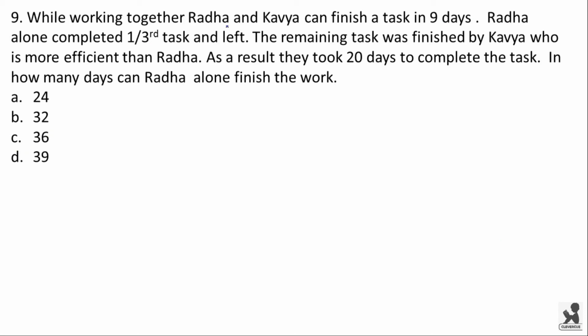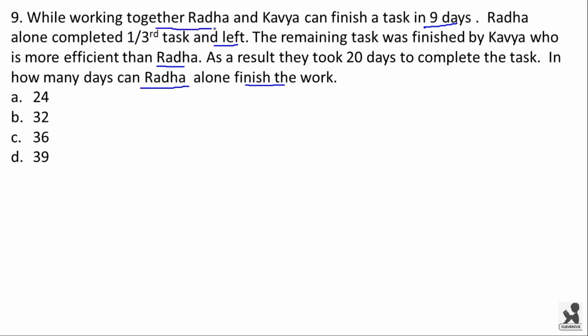While working together, Radha and Kavya can finish a task in 9 days. Radha alone completed one-third of the task and left. The remaining task was finished by Kavya, who is more efficient than Radha. As a result, they took 20 days to complete the task. In how many days can Radha alone finish the work?